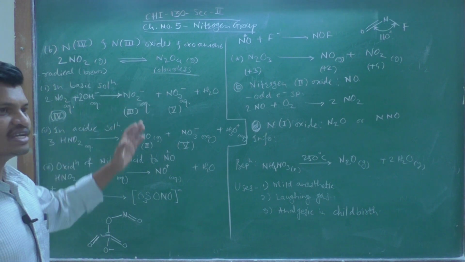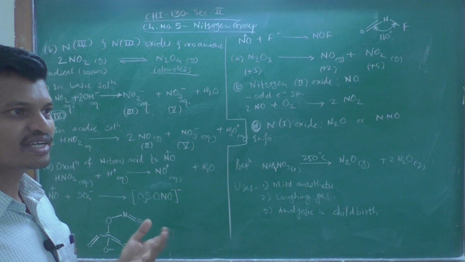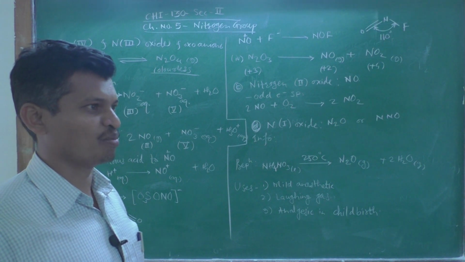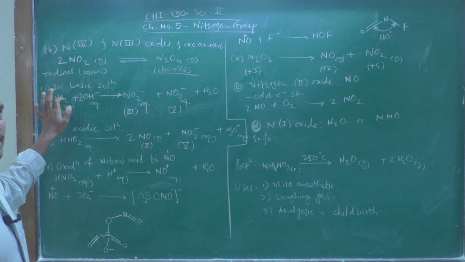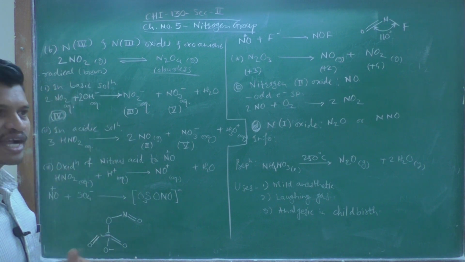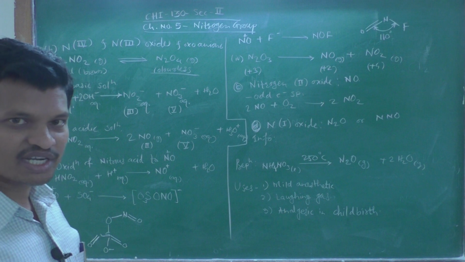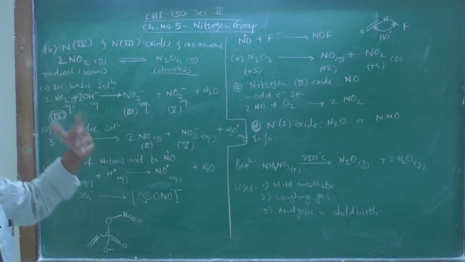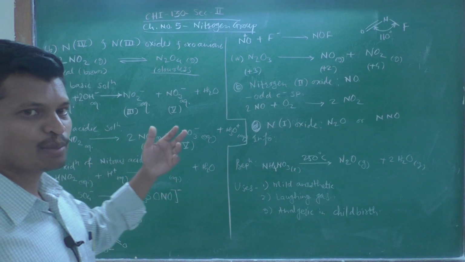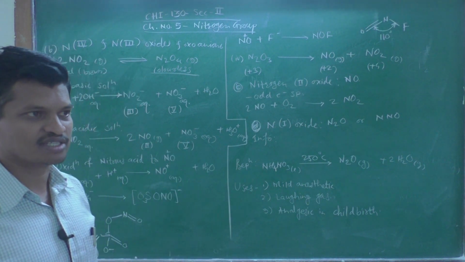So, nitrite and nitrate anions are formed. When NO2 gas, that is nitrogen dioxide gas, reacts with OH minus in basic condition, this NO2 existing in plus 4 oxidation state gets converted to plus 3 and plus 5 oxidation state species.